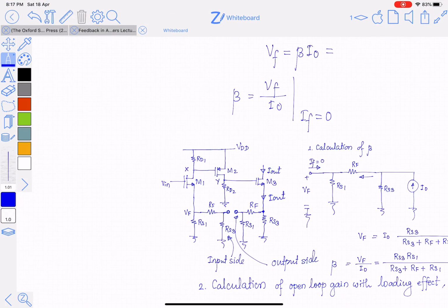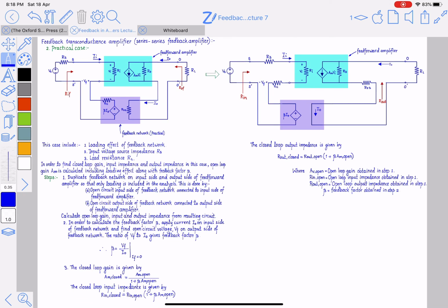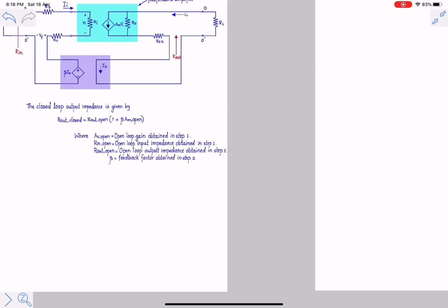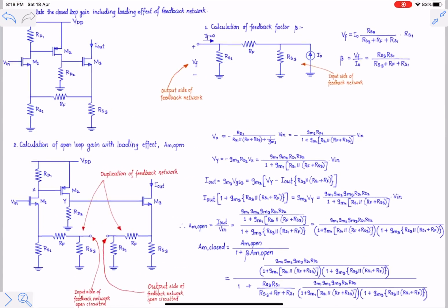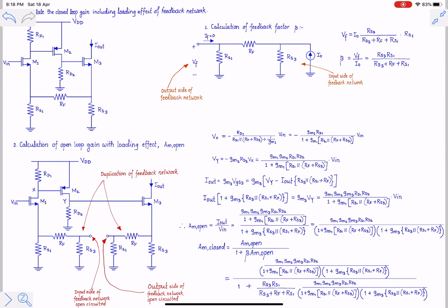So you can see this complete analysis, the steps given to calculate beta as well as open loop gain with loading effect, in this particular slide, and the example has been solved here that we discussed just now. So to calculate the closed loop parameters of an amplifier like closed loop gain, closed loop input impedance and closed loop output impedance with loading effect in case of a transconductance amplifier.